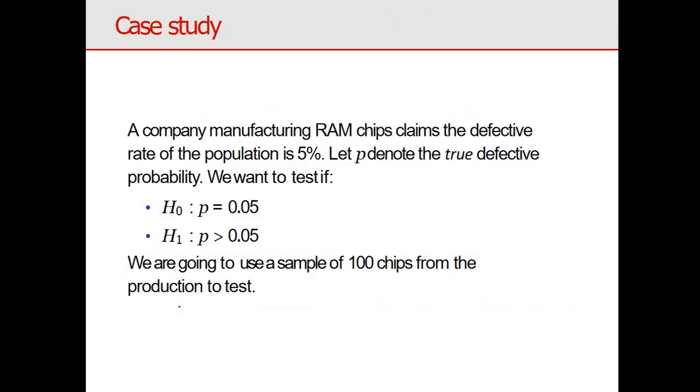This is a numerical example. A company manufacturing RAM chips claims the defective rate of the population is 5%. Here defectives are generally denoted with P and non-defectives with Q. We can generally use the binomial distribution also. P denotes the true defective probability we want to test. Here H naught: P equal to 0.05. My alternative is P greater than 0.05. Here I am not taking not equal to, which means it is a one-tailed test.